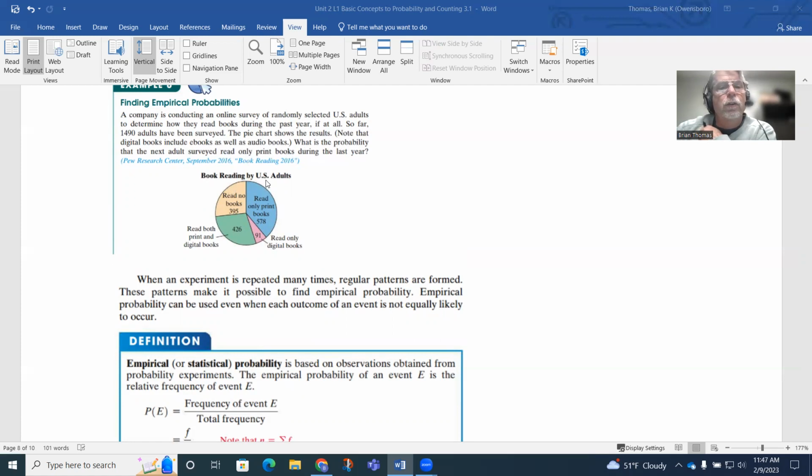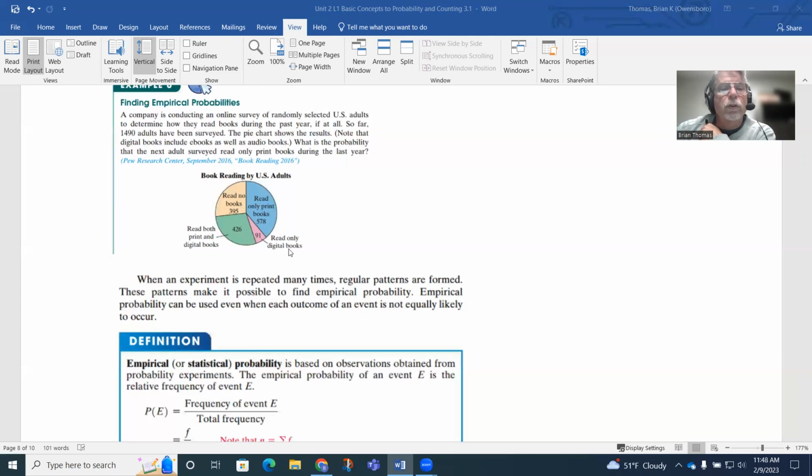So book reading in the U.S. by U.S. adults. Read no books at all, 395. Well, based on my experiences, I know a lot of people who don't read books at all. Read only print books, 578. And again, I have a lot of friends that just love books because they like the smell of a book. So they like print books because of that. They like to hold it in their hand. They like to turn those pages physically.